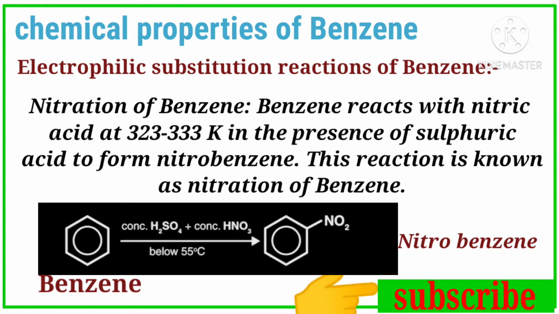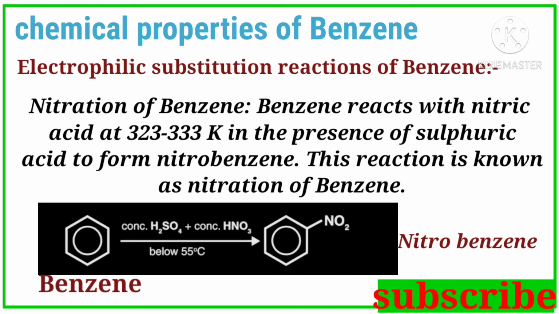Once again, I repeat, this is nitration of benzene. When benzene reacts with nitric acid at 323 to 333 Kelvin, which can be converted into centigrade, the temperature is below 55 degrees centigrade, in the presence of sulfuric acid to form nitrobenzene. This reaction is known as nitration of benzene.